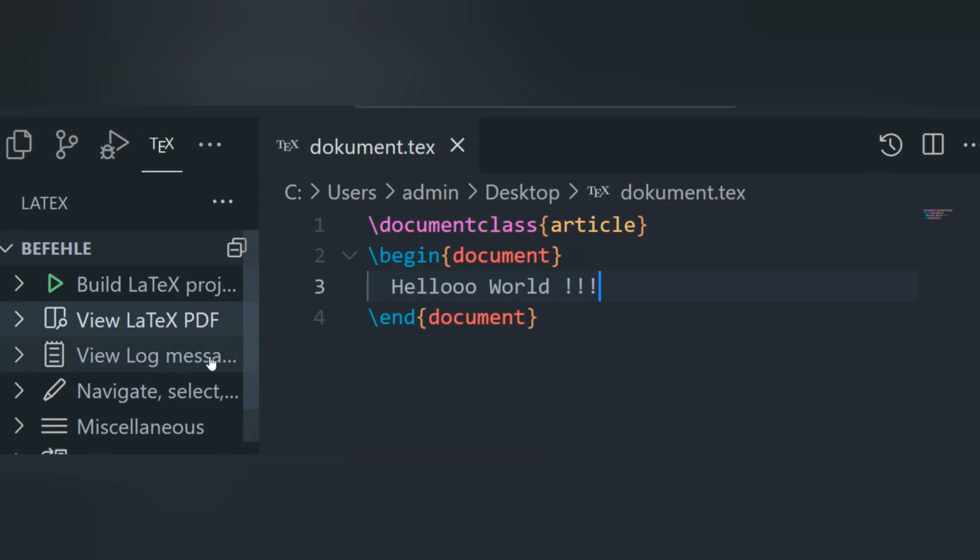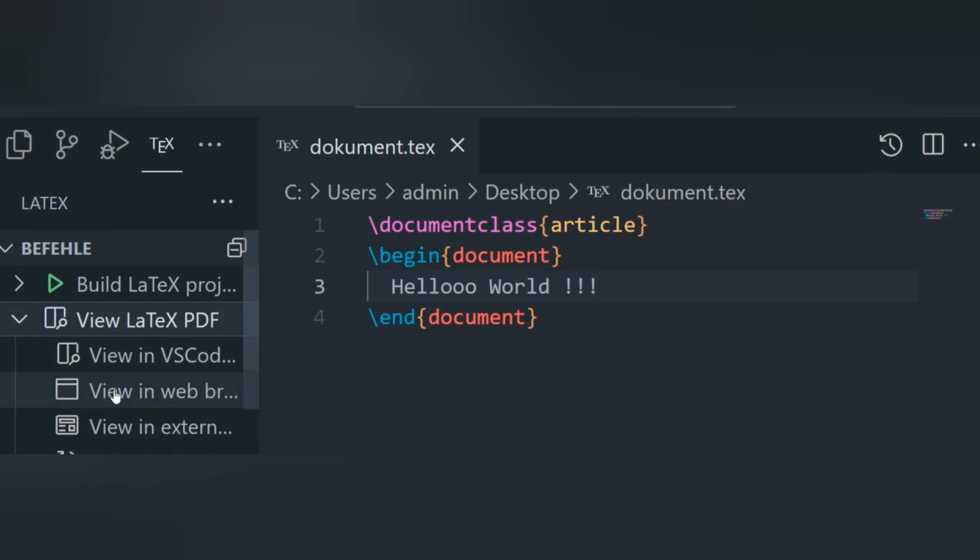We will look at how it is in the web browser. View in web browser. Yes, it works all okay.